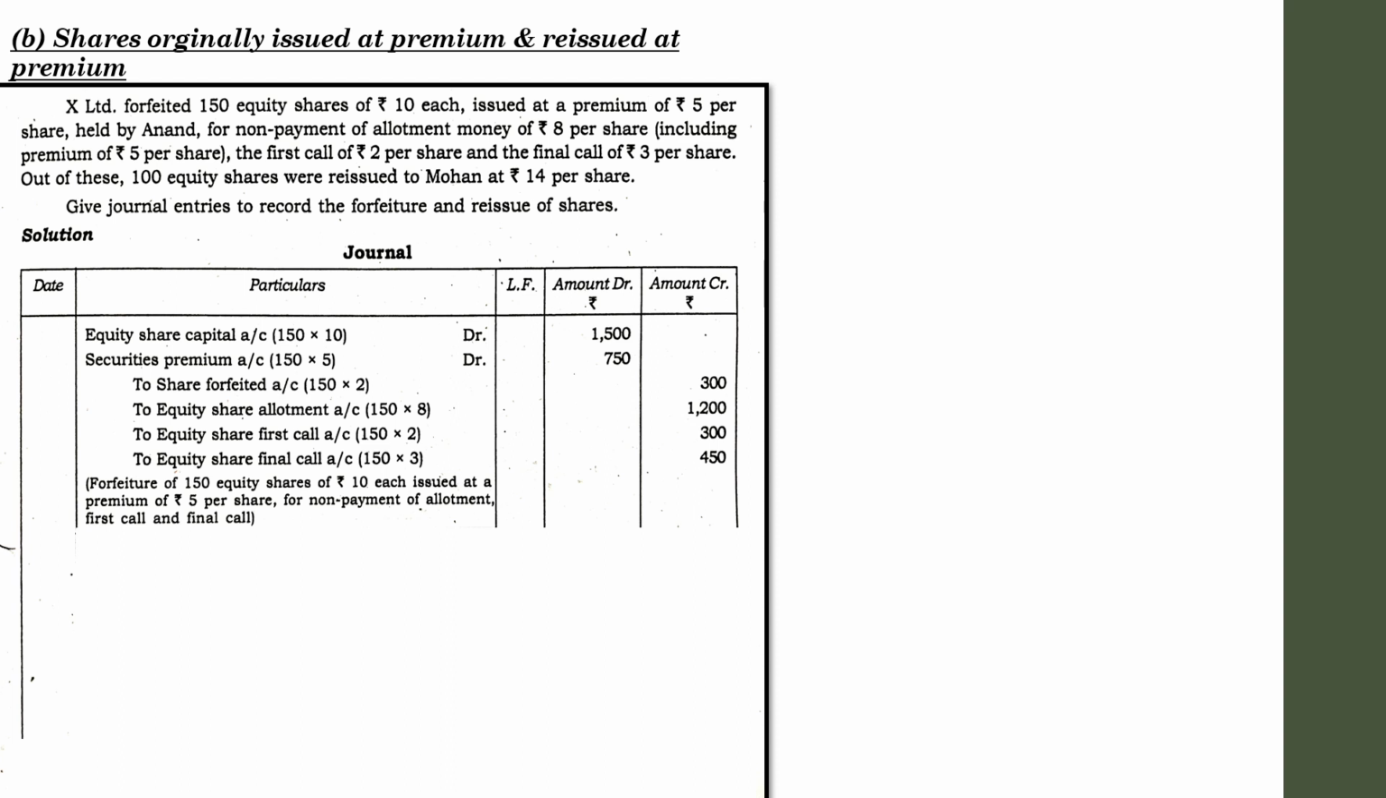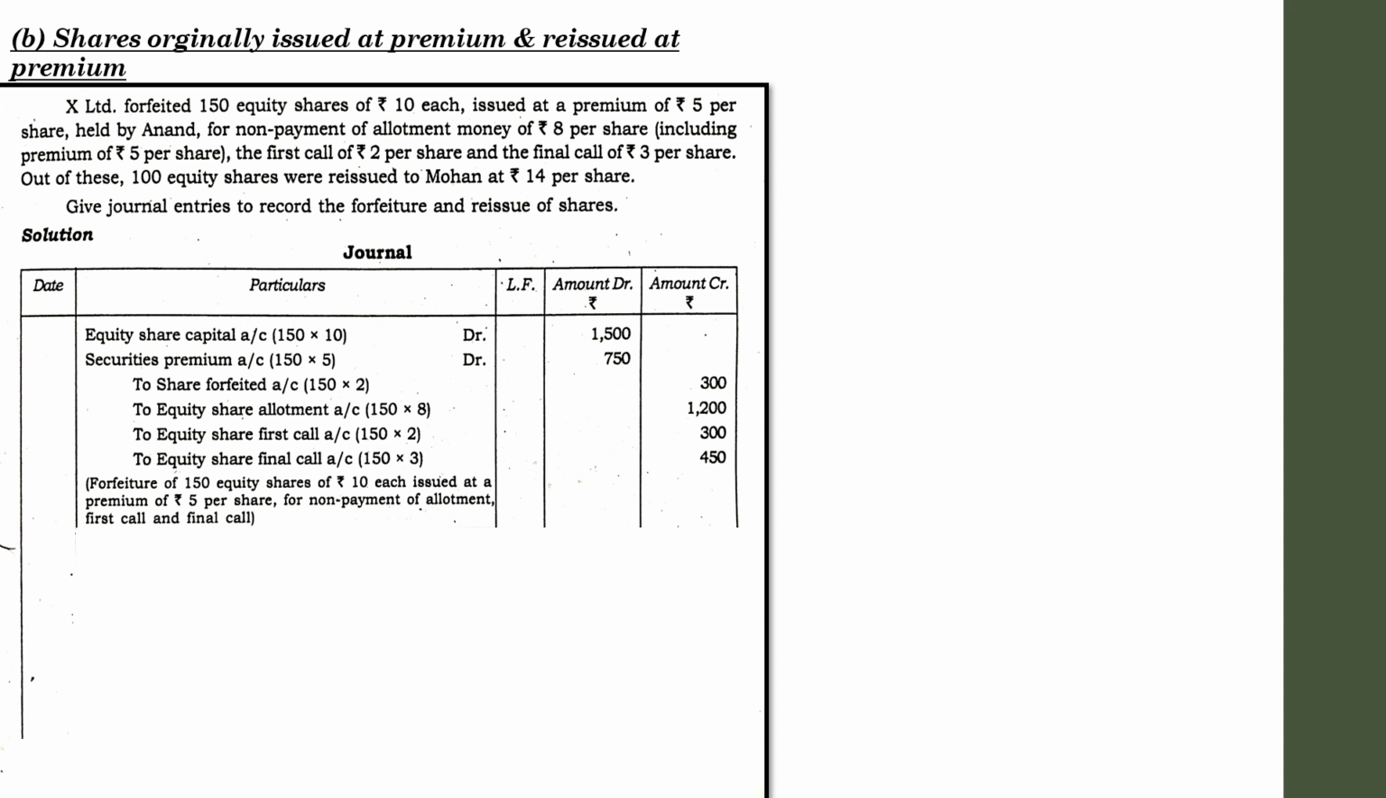Subsequently, the company has reissued these forfeited shares, and out of 150, the company is reissuing only 100 shares, and that is issued at rupees 14. So don't consider that earlier it was 15 and now it is 14, so it is actually issued at a discount. Don't think like that.